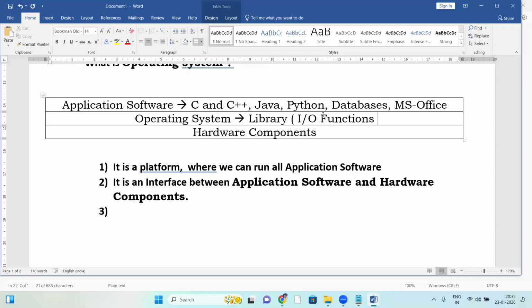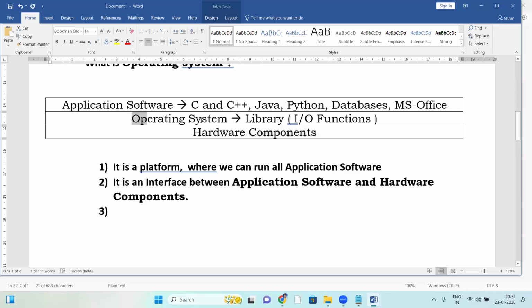Input-output functions. The library contains some input-output functions. Every OS has its own library. Windows OS has its own library, Linux has its own library, Mac has its own library. Every OS has its own library to communicate between application software and hardware components.